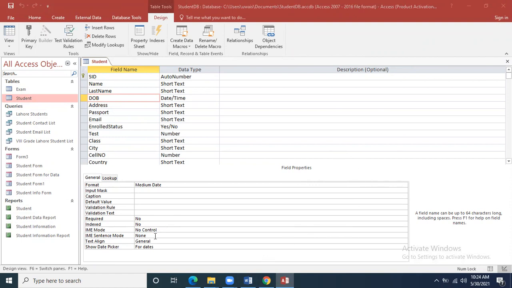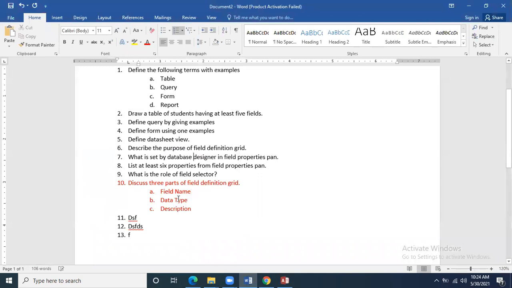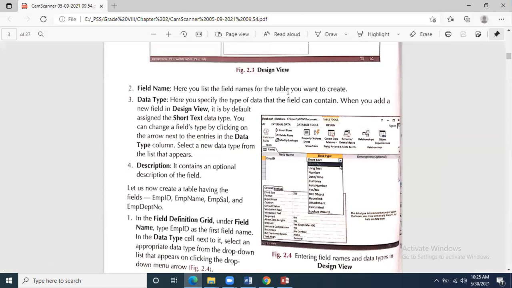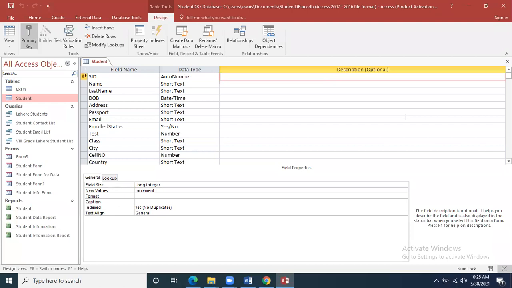Okay, so this question is very important; you may be asked about it. Define field name: where you write the name of the attribute of the field. Data type: you select the type of the data. Description: you write some information. Description is optional, keep in mind. We type some relevant information over here. Just like I have not written any description, but I can write that SID will be entered automatically. It is not necessary that I write a description, but if you want to write, you can.